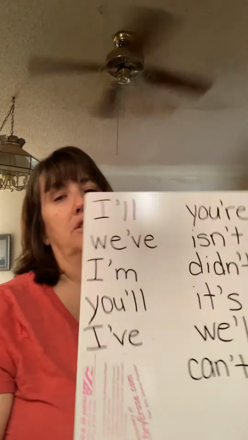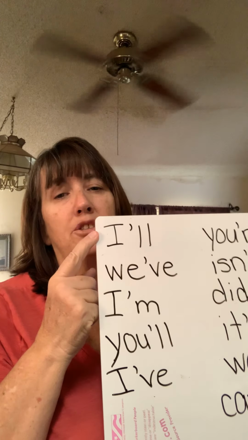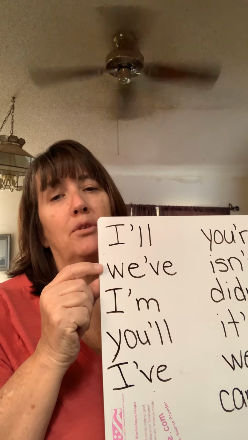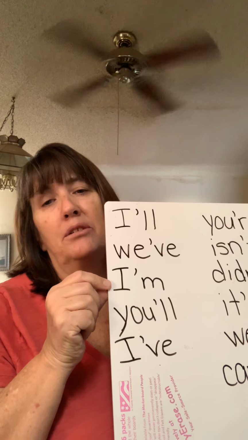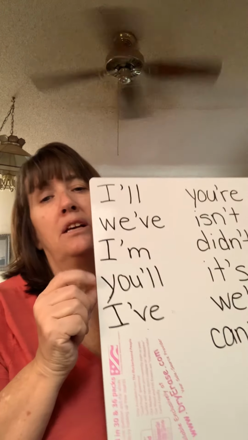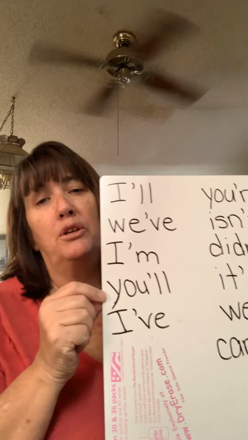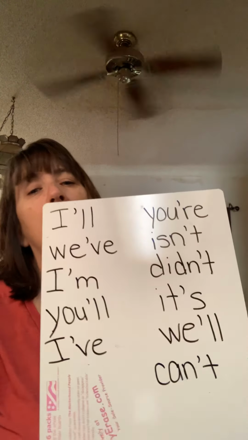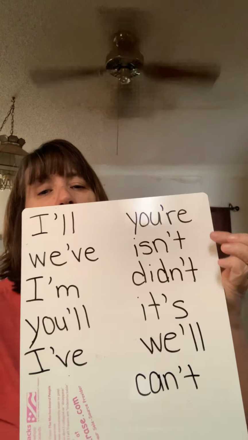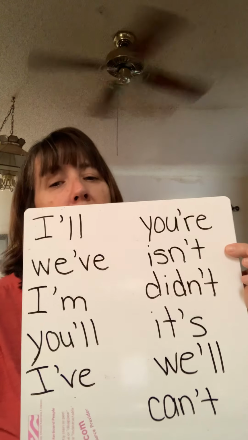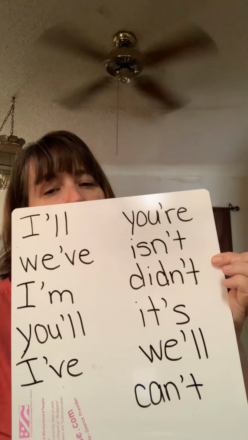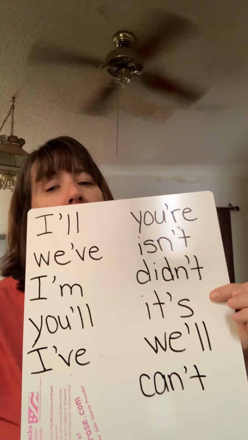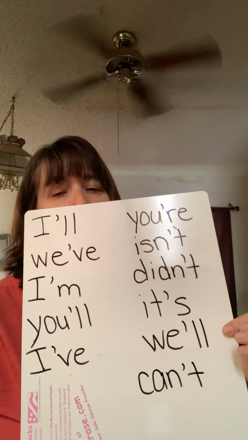Some of our words are I'll, which is a contraction for I will; we've, for we have; I'm, for I am; you'll, for you will; I've, for I have; you're, for you are; isn't, for is not; didn't, for did not; it's, for it is; and we'll, for we will.